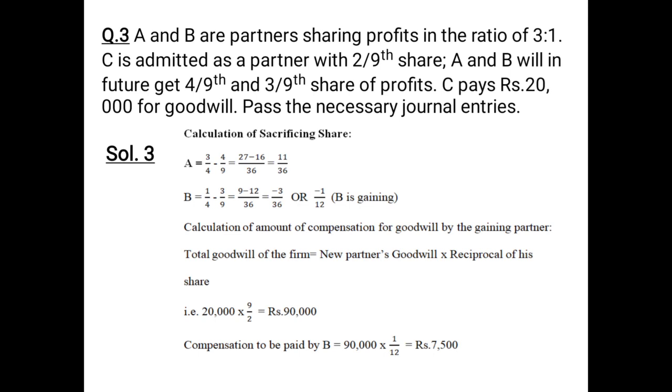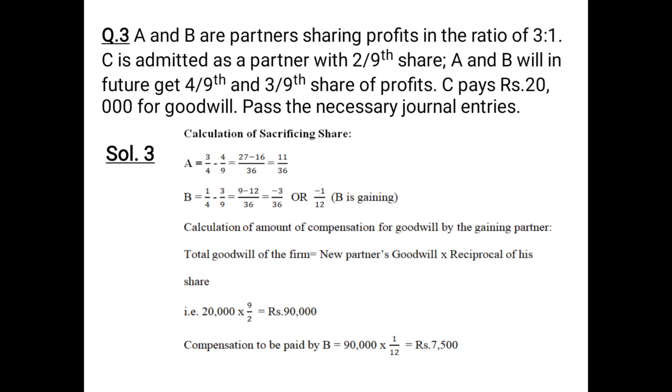So there are two partners, A and B. A has a 3/4 share and B has a 1/4 share. C is coming as a new partner for 2/9 share, and the future ratio of A and B is 4/9 and 3/9. That means it is their new share, and you have the old share and the new share, so you can simply calculate the sacrificing share. C is bringing rupees 20,000 for his share of goodwill.